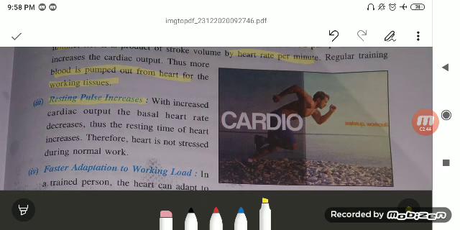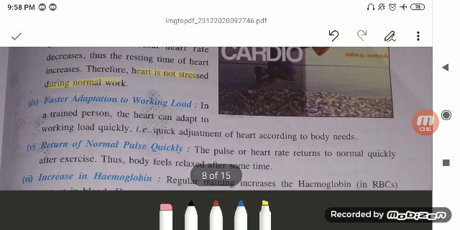Next is the decrease in resting pulse. With increased cardiac output, the basal heart rate decreases, so the requirement decreases, the contraction decreases, and the resting time of the heart increases. Therefore, the heart is not stretched during normal work. So the efficiency of the heart is going to be increased.